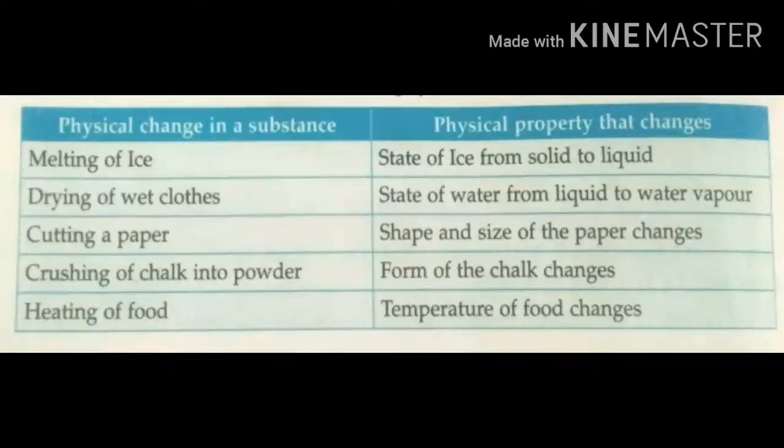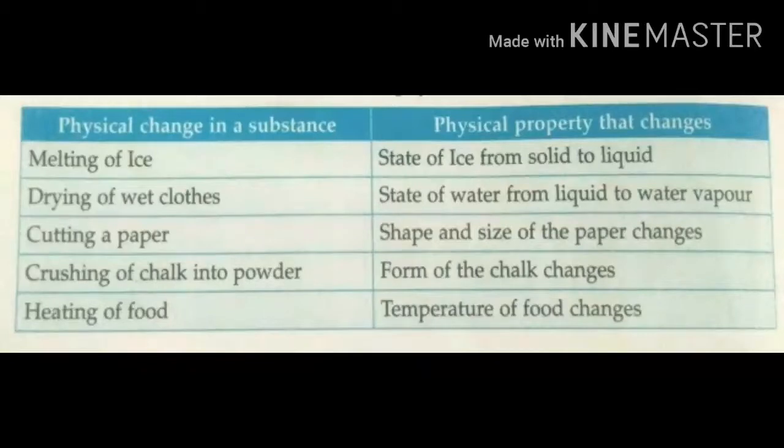These all are called physical properties. When changes occur only in the physical property, we call it a physical change.